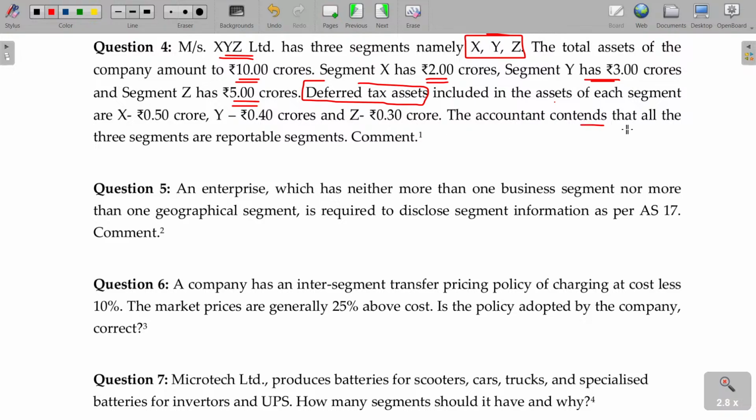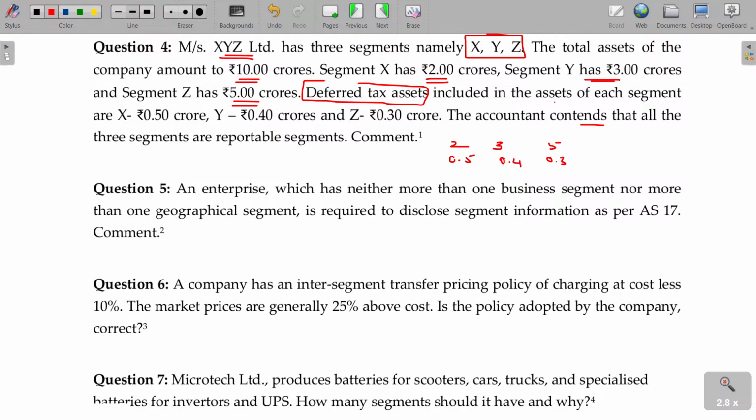The accountant contends that all the three segments are reportable.